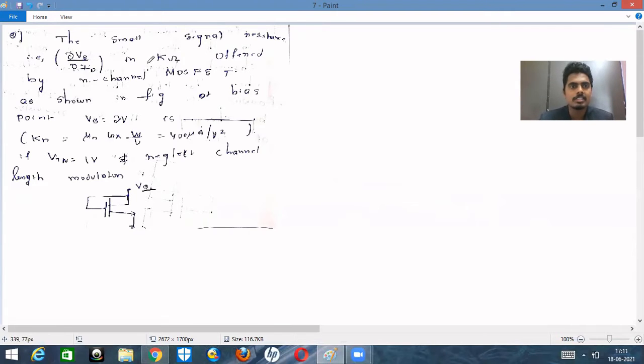We need to find drain resistance in kilo ohms offered by n channel MOSFET as shown in the figure at bias point VB is equal to 2 volts. Okay, and Kn value is given.